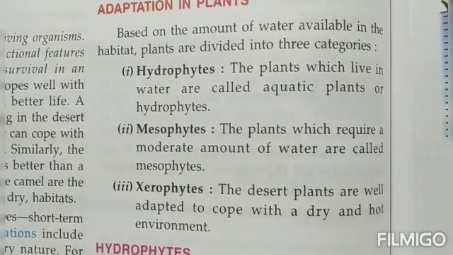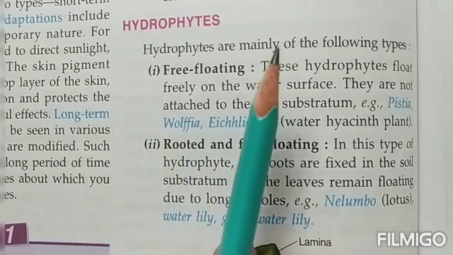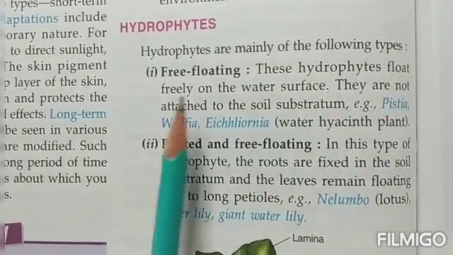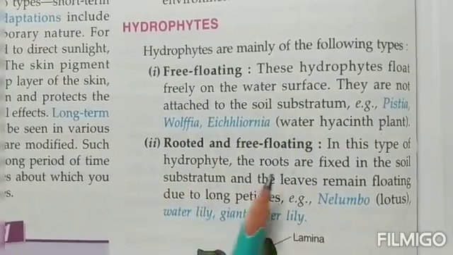So we begin with the first type, that is hydrophytes. Now these hydrophytes are also, children, of the following types, that is free floating, rooted and free floating, submerged and rooted.